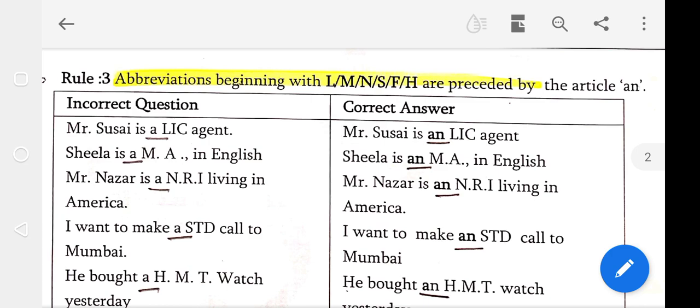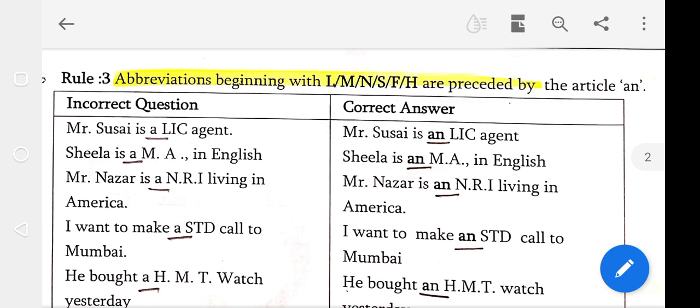Students, the letter given is L. You should listen to the letter L. LIC is the one position. Already you know very well. He is an LIC agent, and an LIC agent is the right answer. Next one, a MA is wrong. Sheela is an MA in English.